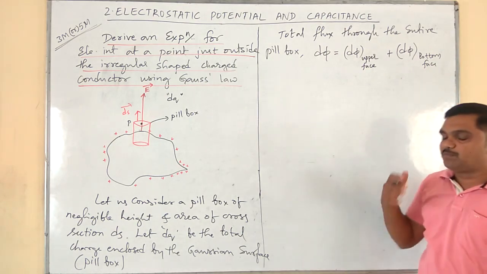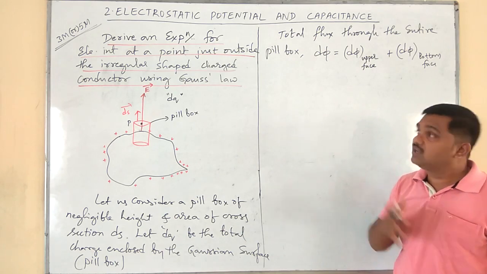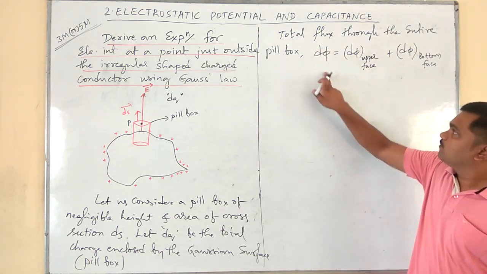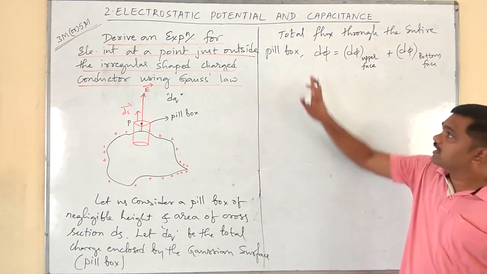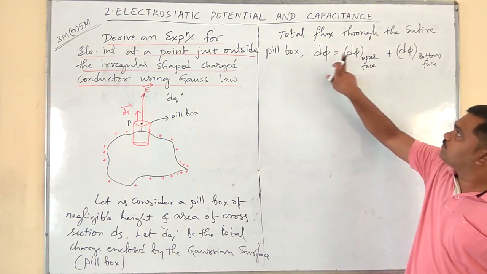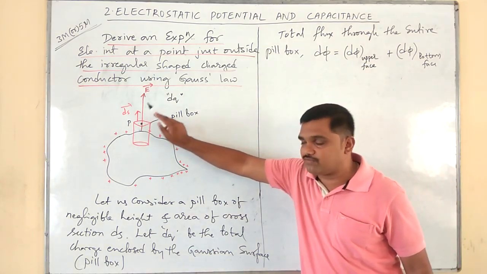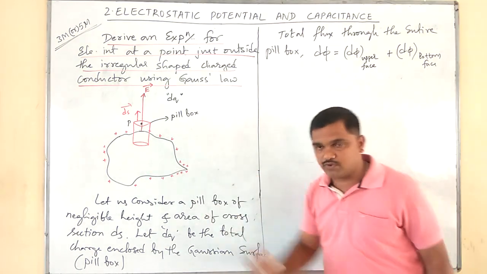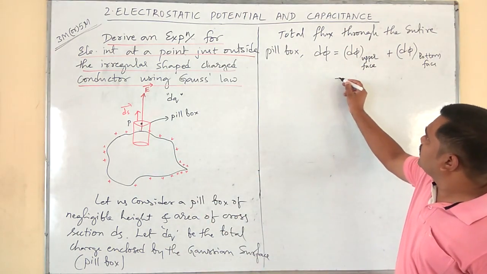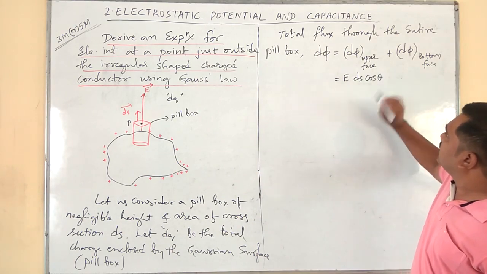Actually, in your chapter number 1, while taking the applications, those 3 applications, I was writing phi is equal to phi 1 plus phi 2 plus phi 3 like that. Here I have just modified it as d phi is equal to d phi upper face, means this one, plus d phi bottom face, means this one. Okay. What is the formula for d phi? That is E ds cos theta.